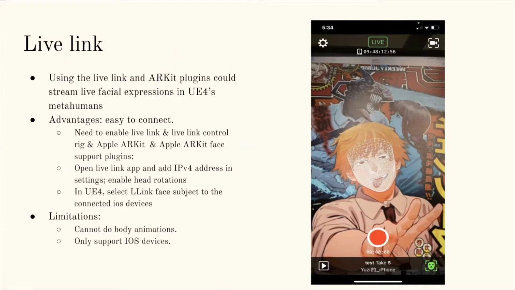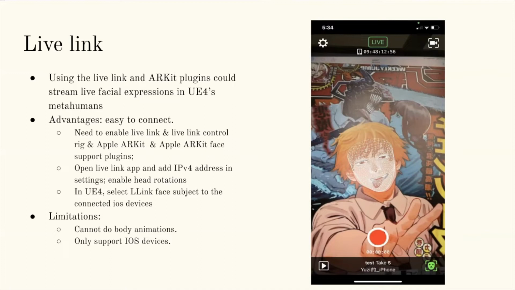We could also enable head rotation. Note, the computer and the device need to be on the same network. Also, in the Unreal Engine, we could select the Live Link face subject for the connected iOS device, and then we're done. We could then stream the facial expressions to create facial animations in the Unreal Engine.